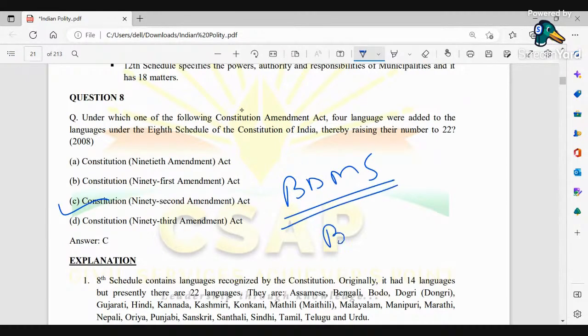You can remember it like BDS, Bachelor of Dental Science, just add an M here. So BDMS: Boro, Dogri, Maithili, and Santhali. These were the languages that were scheduled under the 8th schedule of the Indian Constitution, raising the number to 22.